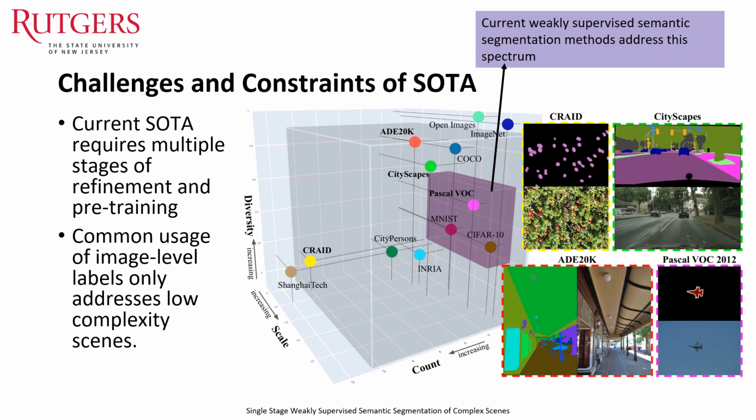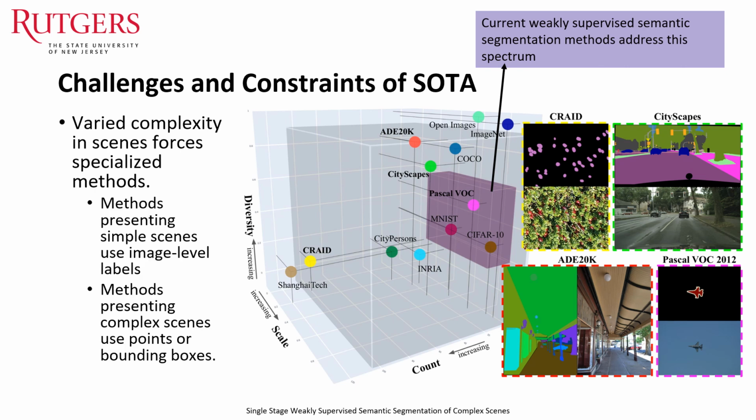Here we define the complexity of a scene based on three main parameters: diversity, scale, and count. Diversity measures the homogeneity of the dataset, meaning a blood cell dataset is homogeneous while ImageNet is more diverse. Scale measures the average area objects occupy in images, and count measures the average frequency an object appears in a given image. We consider a scene complex when it is at an extreme end of the ranges of two parameters or more. For example, complex scenes may have many small instances of the same object, or they may have many different objects.